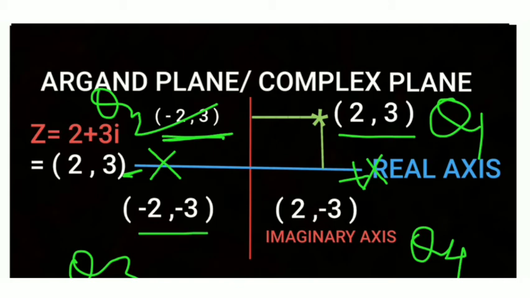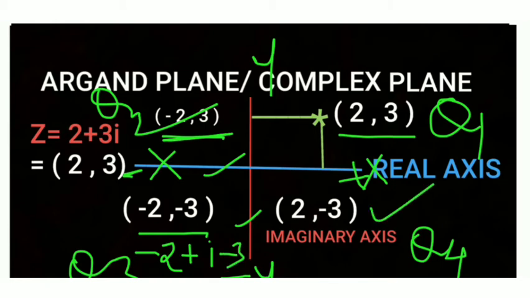In the third quadrant both x and y are negative, so minus 2 comma minus 3, which in complex form is minus 2 plus iota times minus 3. In quadrant 4 we take the point 2 comma minus 3. This is called the Argand plane or complex plane.